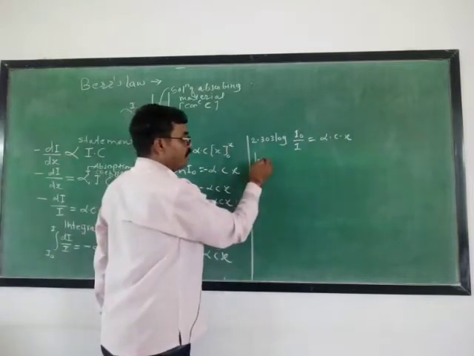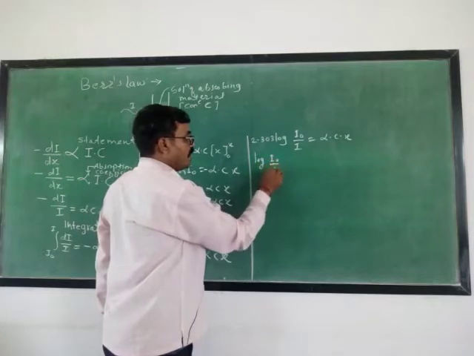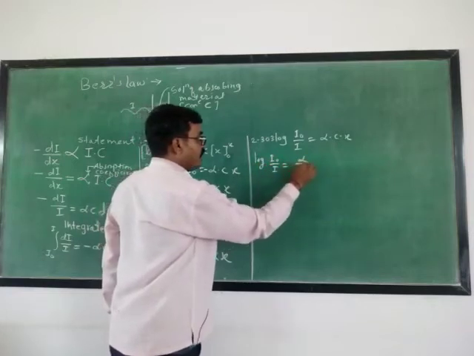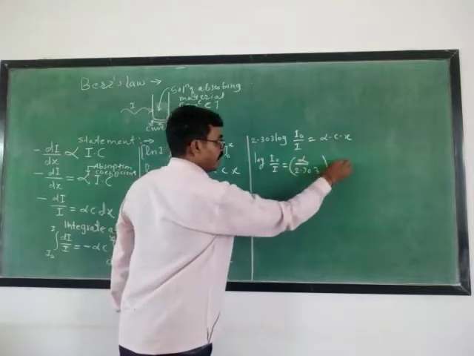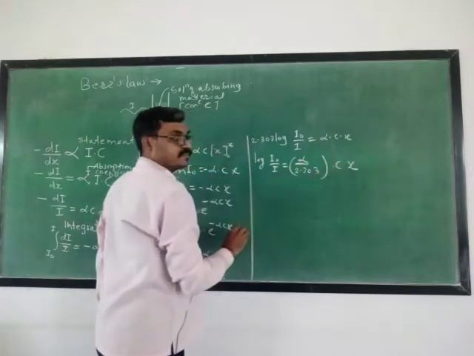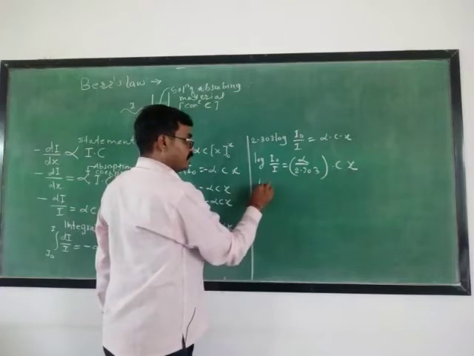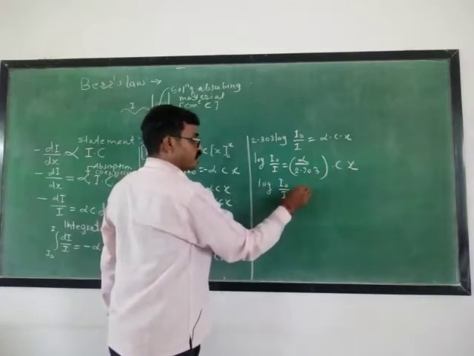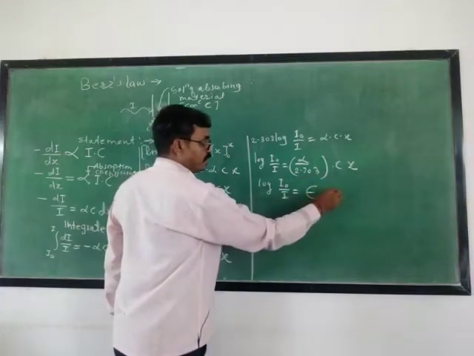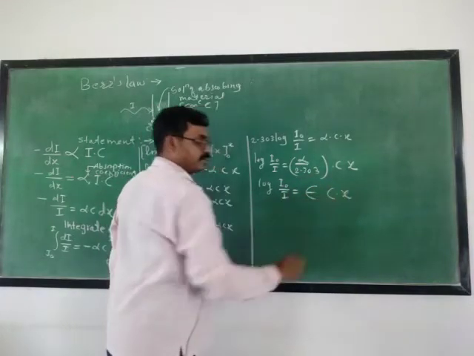Further, log of I0 upon I equals alpha upon 2.303 into cx, that is log of I0 upon I equals epsilon into c into x.